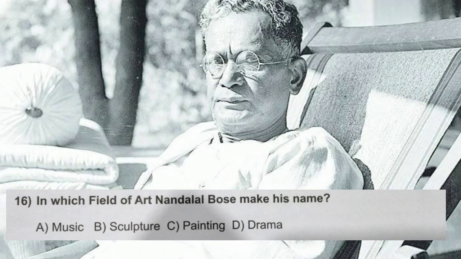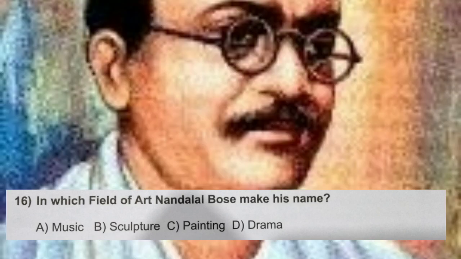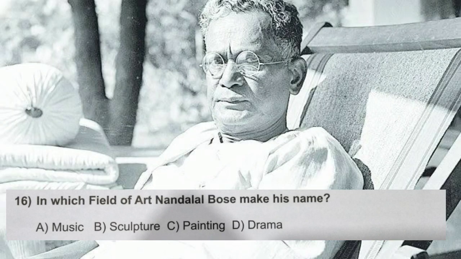In which field of art Nandalal Bose made his name? It should be the right question. But anyways, they don't know the tenses, so it's okay. So options are A. Music, B. Sculpture, C. Painting, D. Drama. And the correct answer is C. Painting. Nandalal Bose was known for his Indian style of painting. He became the principal of Kala Bhavan, Shantiniketan in 1922.